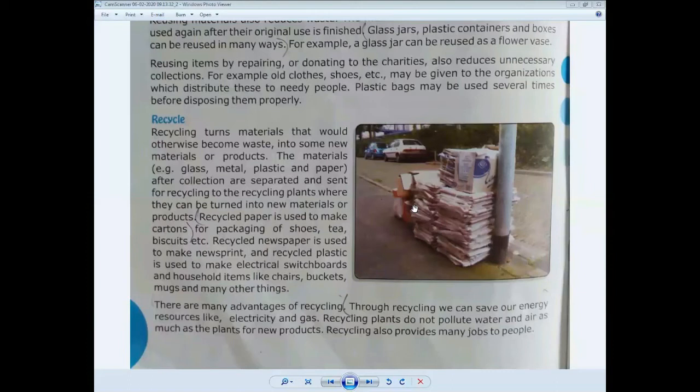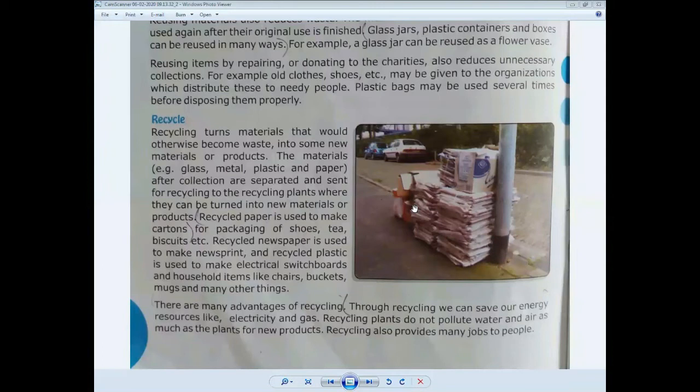The products should be environment friendly. What is the meaning of environment friendly? The meaning of environment friendly is that it cannot be harmful for the environment.